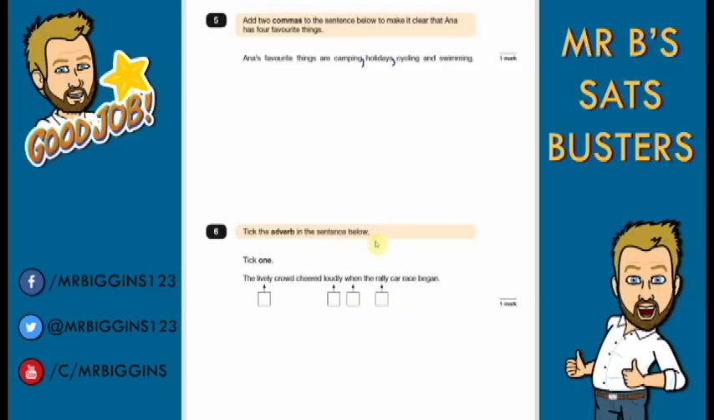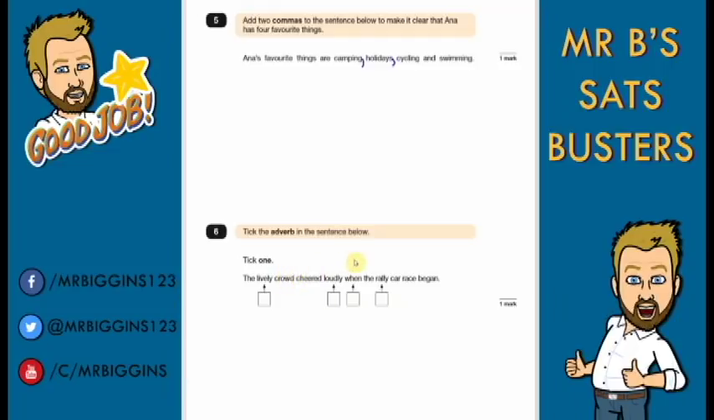Question 6. Tick the adverb in the sentence below. Tick 1. The lively crowd cheered loudly when the rally car race began. Sorry about that. Okay, so the adverb. An adverb is a word that tells us more about a verb, which is a doing word. Okay, so let's have a look in here.